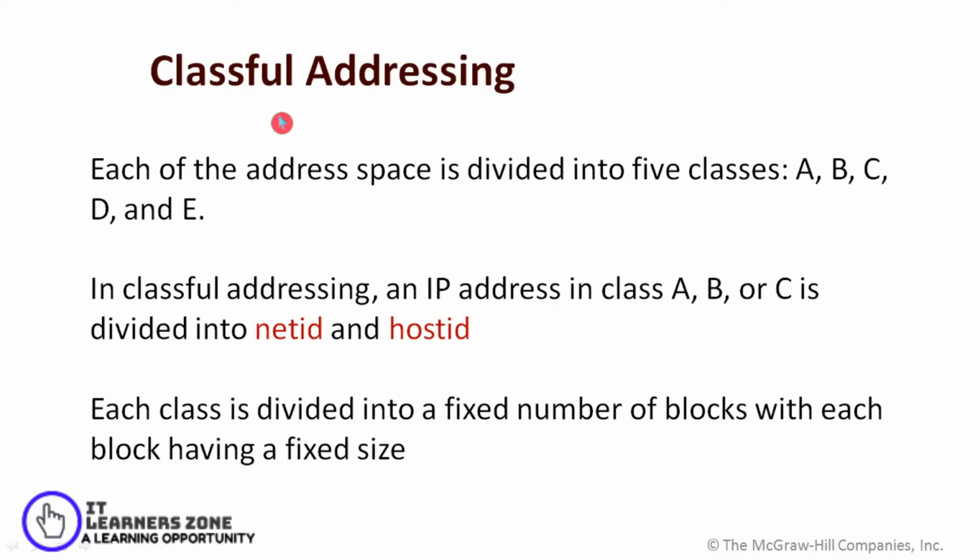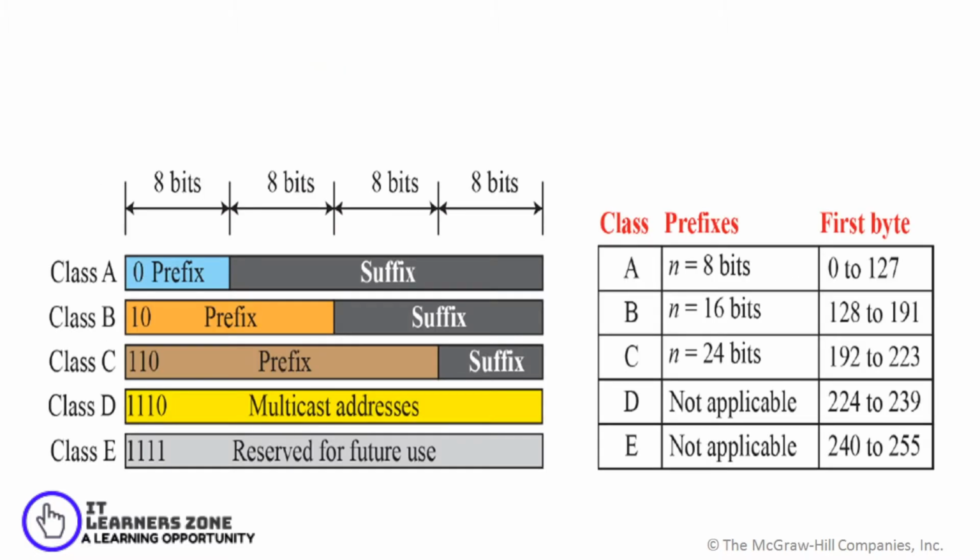When you talk about this addressing scheme, the address space is divided into 5 classes, and we call this division classful addressing. In classful addressing, an IP address in class A, B or C is divided into net ID and host ID. Each class is divided into a fixed number of blocks, with each block having a fixed size of hosts getting connected to it. This way of dividing into 5 different classes is called classful addressing.